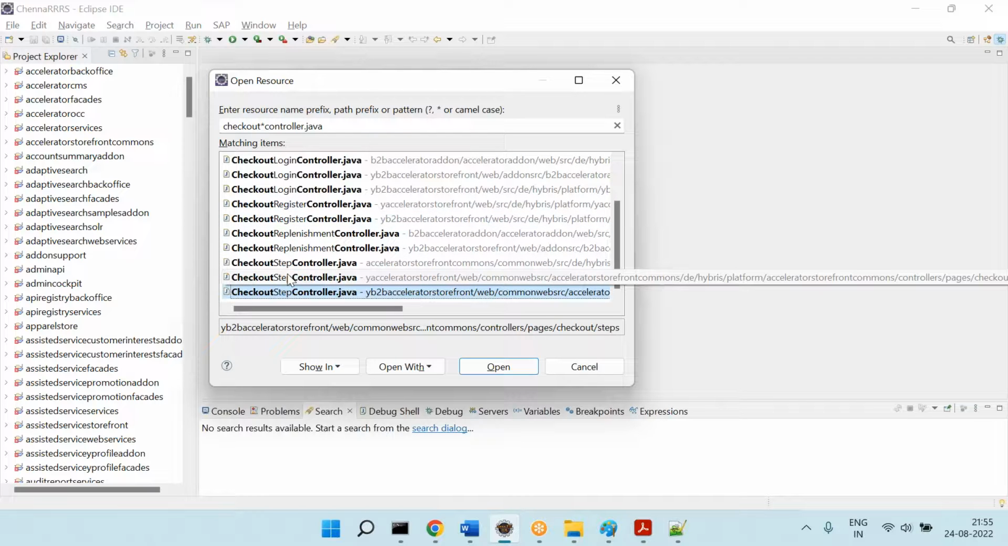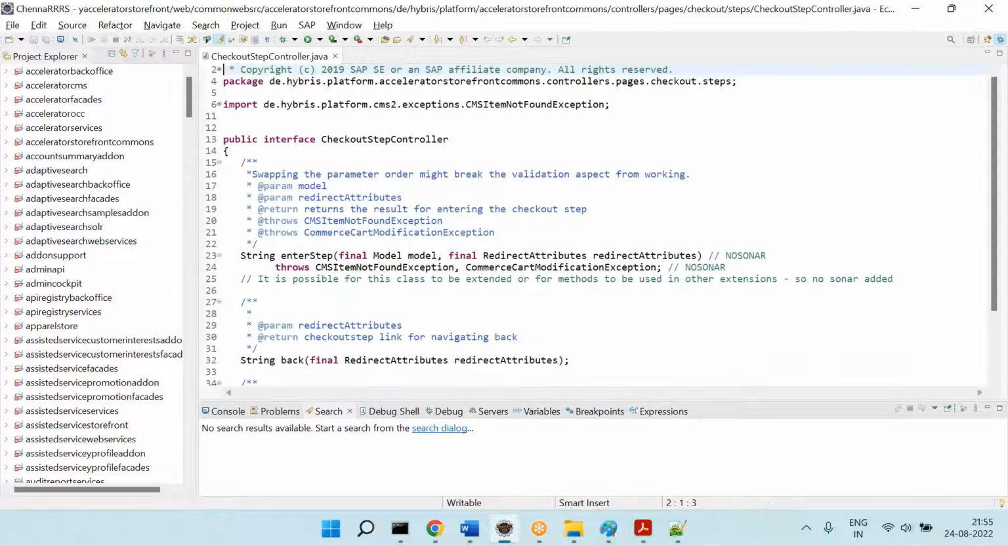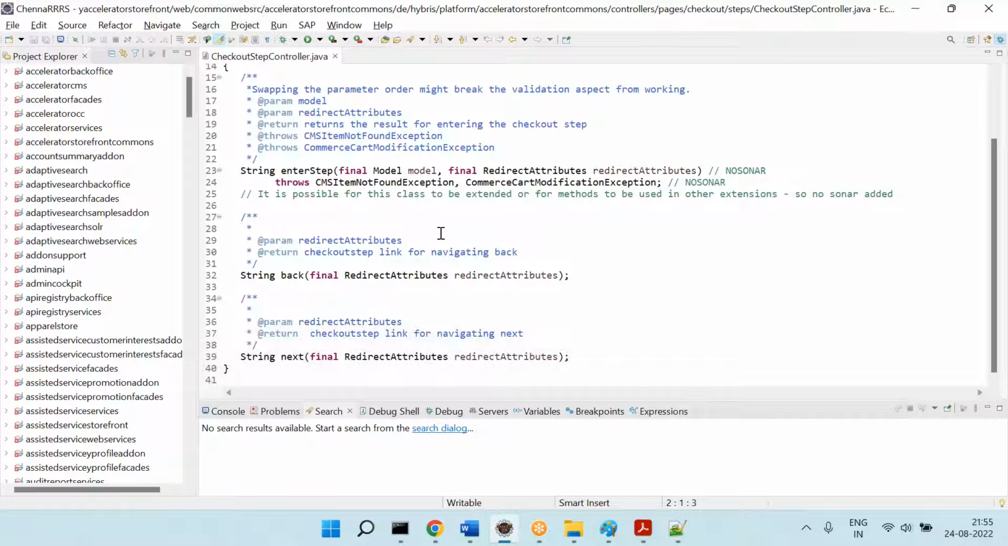Then checkout step controller. So if you go to the checkout step controller, you can see there is a next and back. Can you please pay attention? Checkout steps. Back is there, next is there. What is the meaning of back?